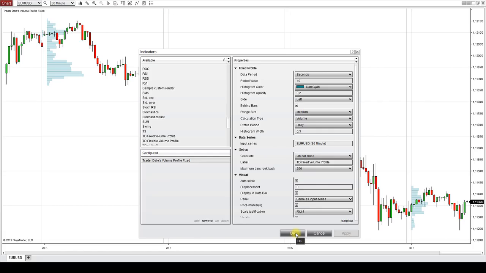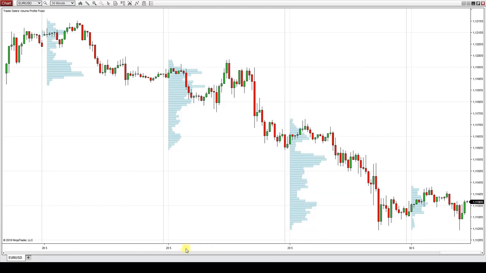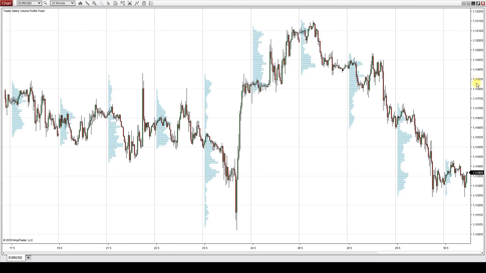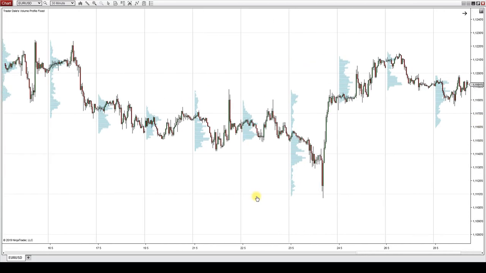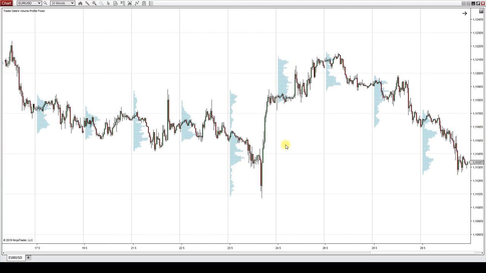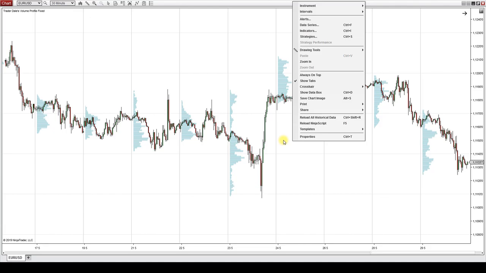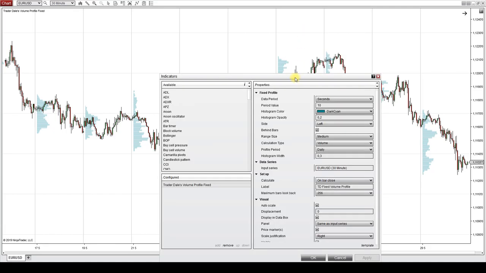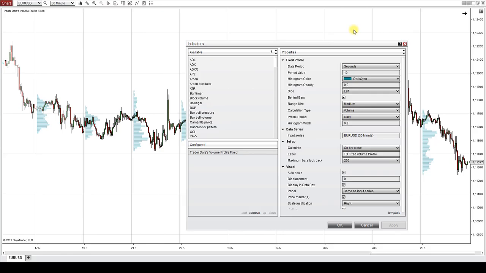The profile is loaded. Those are daily profiles. And let's go back to the indicator setting. So right click the chart, go to indicators. And now we can change the default settings of the indicator.